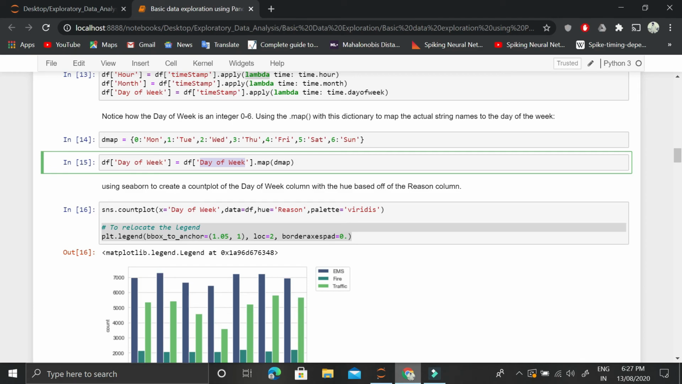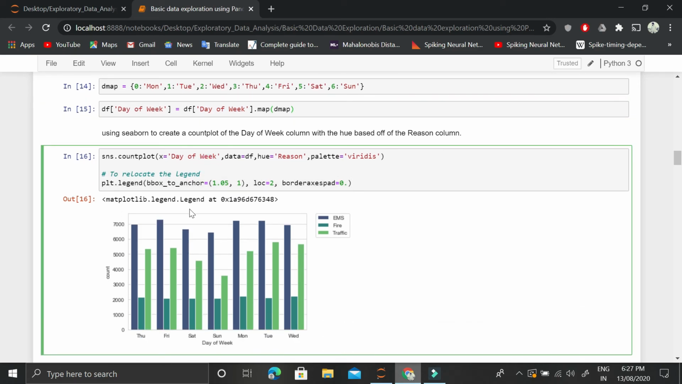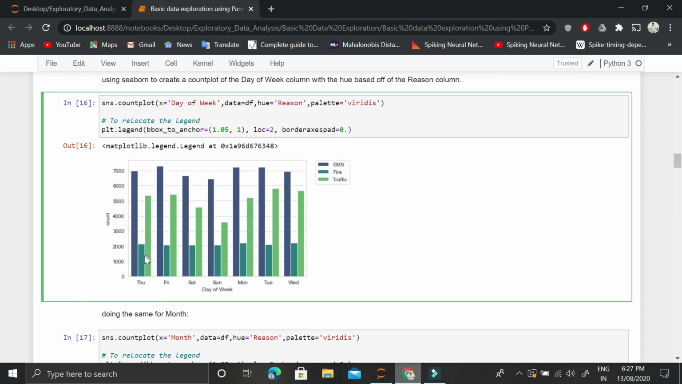After this conversion, we will create this count plot. This count plot contains the information for each day and the major reason of call made. So in a way we are looking at the relationship of day and the major reason of call, if there is any. So if we look at it, fire is constant for each of the days. The number of calls made because of fire is constant, no matter if it's Thursday or Friday or Saturday. But the number of calls made because of traffic has a trend.